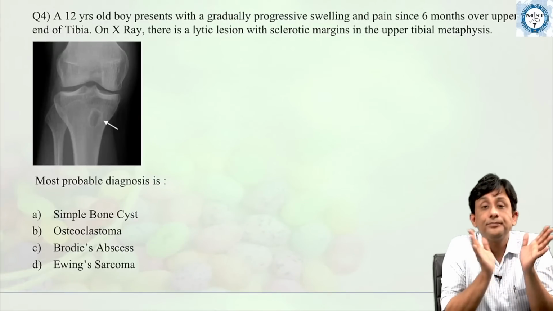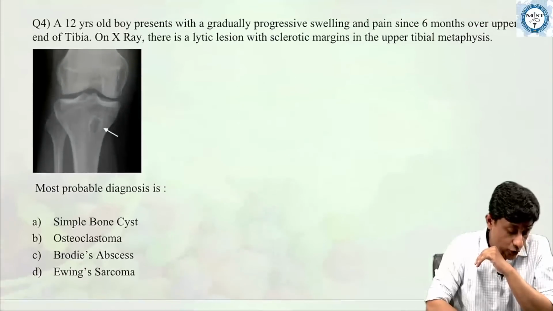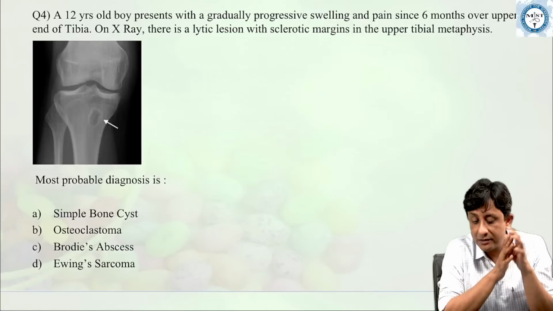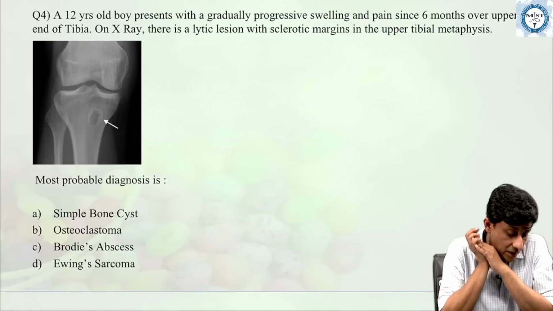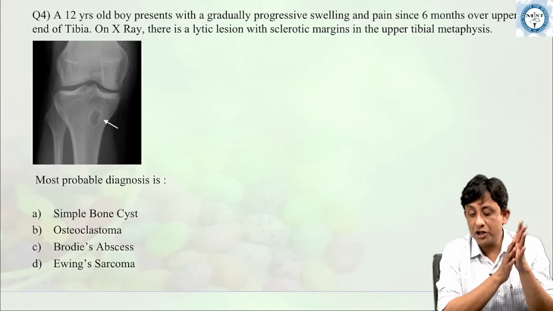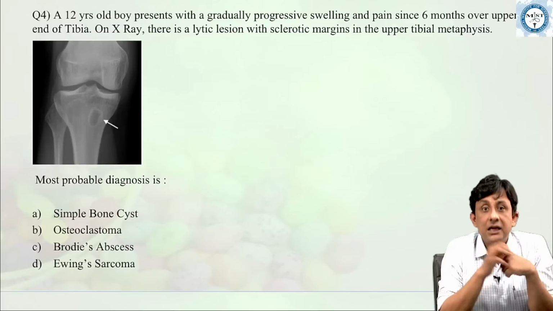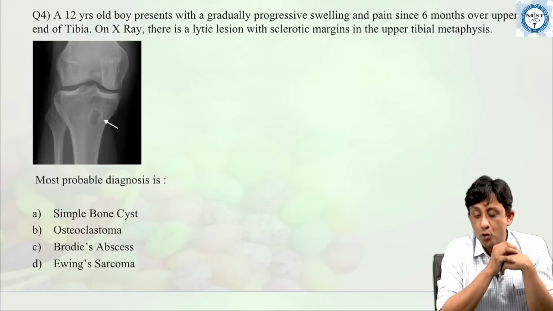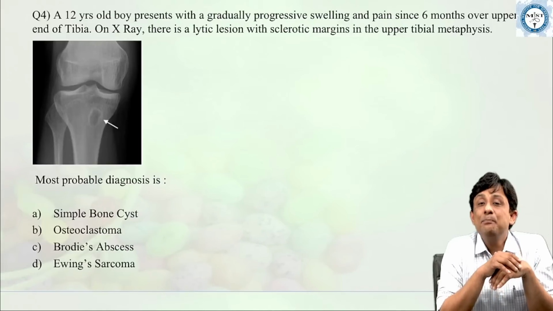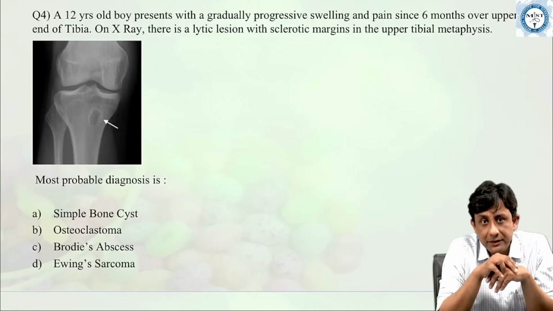Perfect. Now, the next question is, a 12-year-old boy presents with a gradually progressive swelling and pain in 6 months over the upper end of tibia.